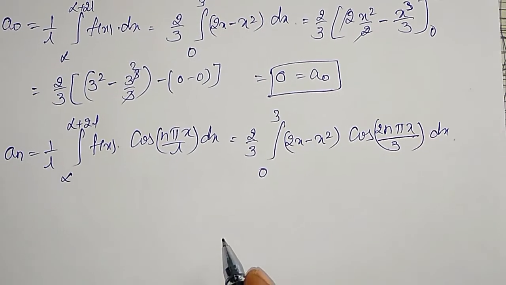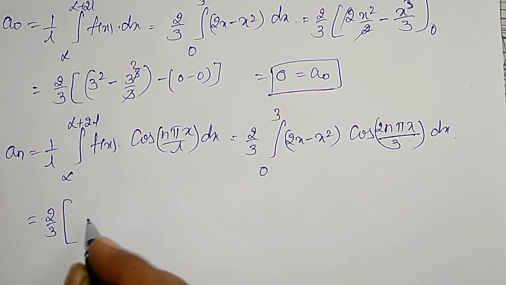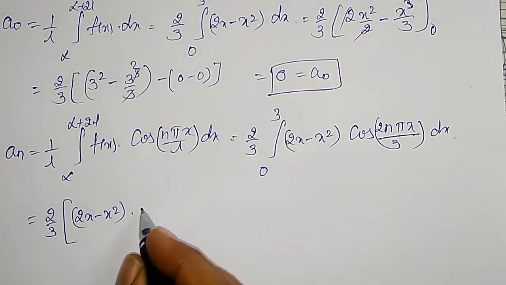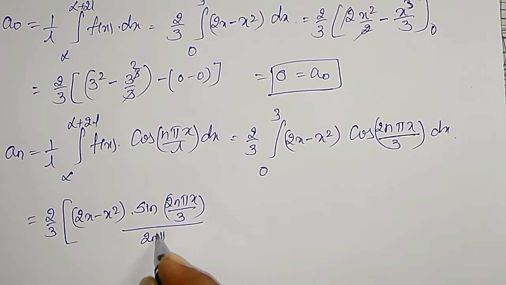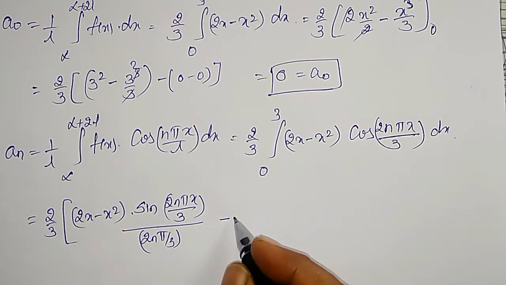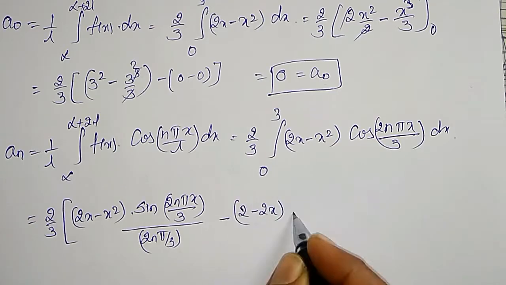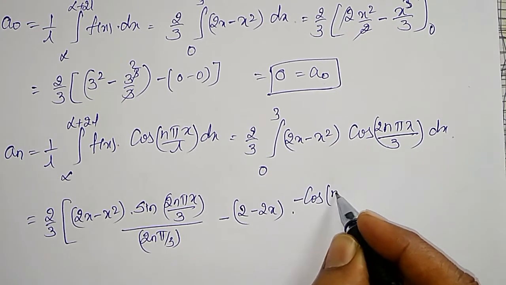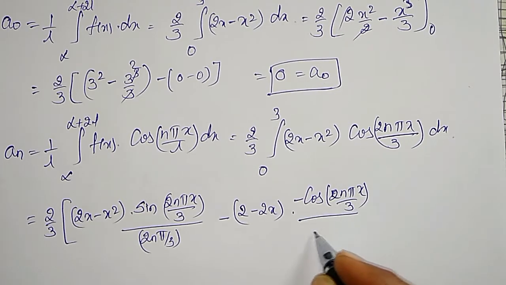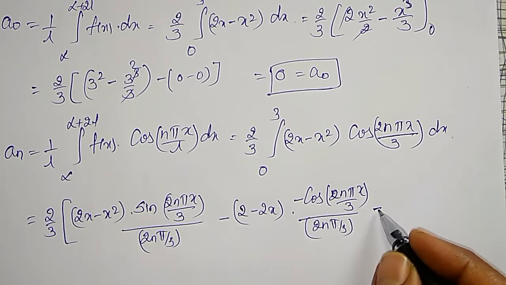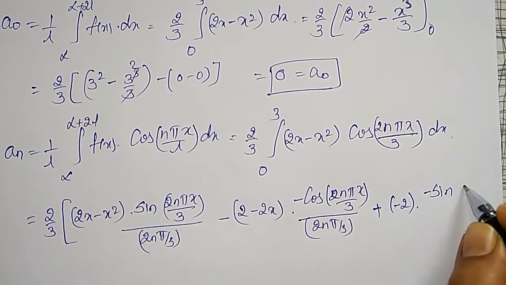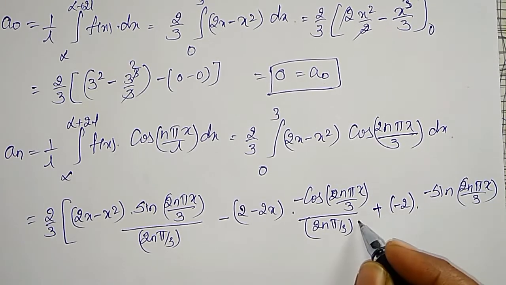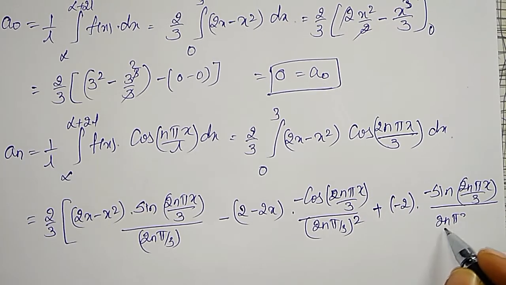Now to integrate this one, use Bernoulli's rule. It becomes 2 by 3 into 2x minus x square, integration of cos will become sin 2n pi x divided by 3 whole divided by 2n pi by 3, minus differential of 2x minus x square, that is 2 minus 2x, into integration of sin will become minus cos of 2n pi x divided by 3 whole divided by 2n pi by 3 whole square, plus differential of 2 minus 2x will become minus 2 into the integration of cos, minus cos will become minus sin 2n pi x divided by 3 whole, and next one will become 2n pi by 3 cube, between the limits 0 to 3.